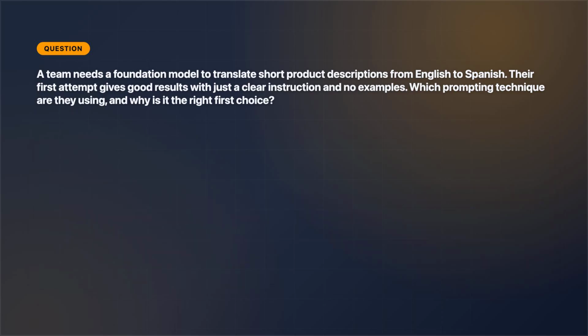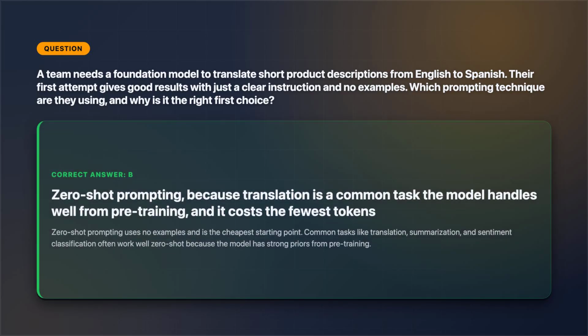It has to be B, and here's why. They provided no examples, which is the definition of zero shot. And it's the right first choice because translation is exactly the kind of common task the model already learned in pre-training, so a clean instruction is enough, and it spends the fewest input tokens, sitting on the cheapest rung of the ladder.